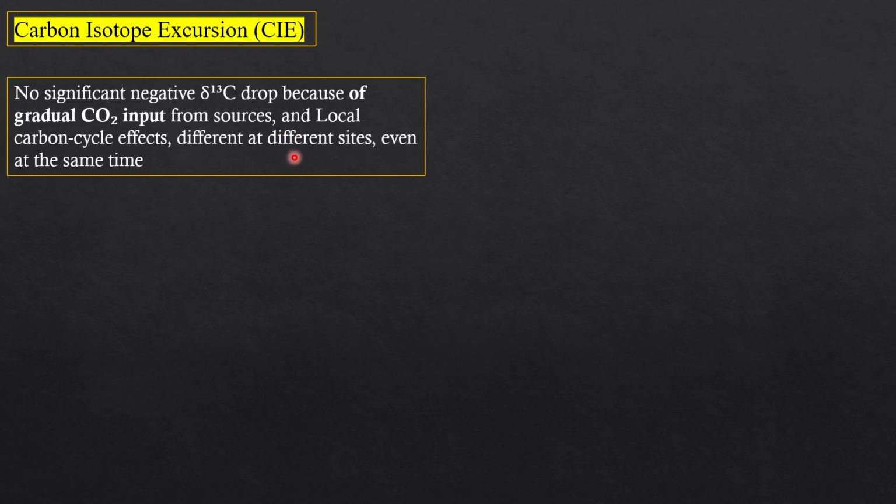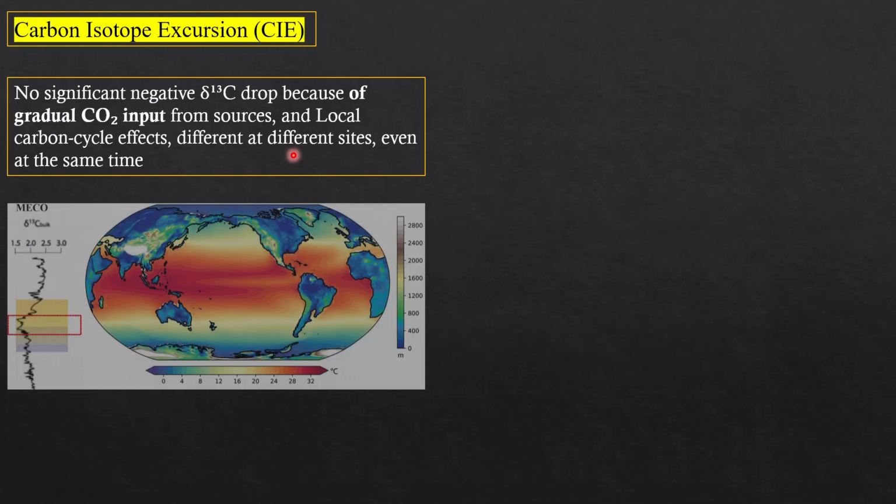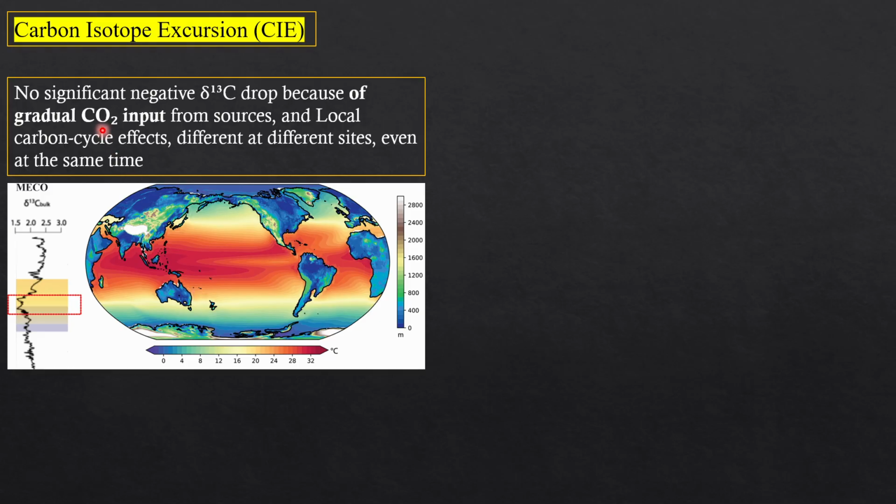So what about the carbon isotope excursion? We discussed the oxygen isotopes, now the carbon isotopes. There is no significant carbon isotope excursion, because globally the CO2 input is gradual, not direct, and at different sites and positions the carbon excursion is sometimes maximum, sometimes minimum. It's not like too much carbon dioxide was input globally, so there is no significant negative carbon 13 isotopic excursion.